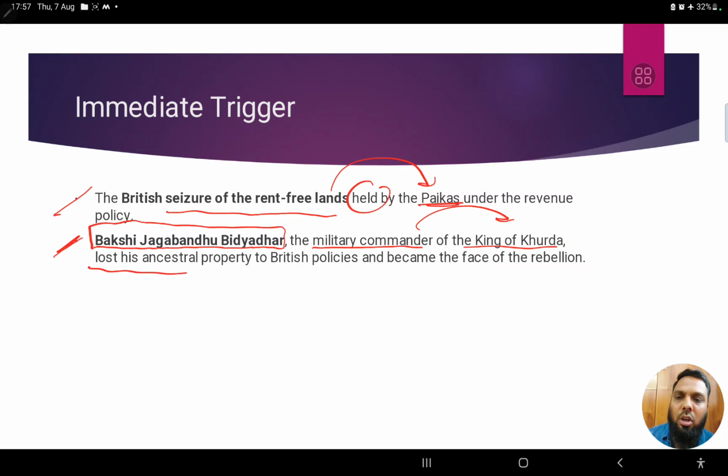Now you see, he also lost his ancestral property. See, everybody's land was not snatched right away. Slowly, day by day, as the British influence was increasing. Now, in 1817, we see even he lost his ancestral property to British policies, and he also started a rebellion, and therefore he became the face of the revolt. In the entire Paika rebellion episode, we see Jagabandhu Vidyadhar as the hero. He is the hero of this revolt. Even currently, we see the Odisha government as well as the government of India has a lot of praise for him.